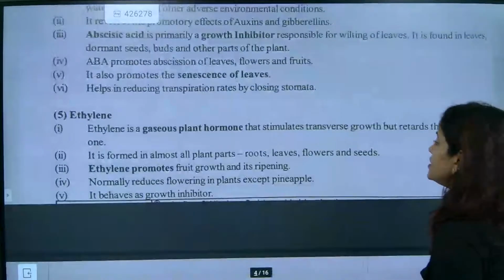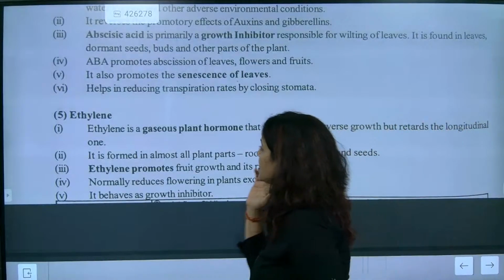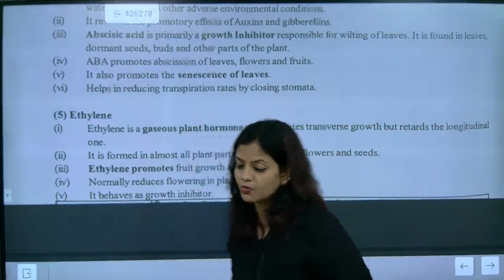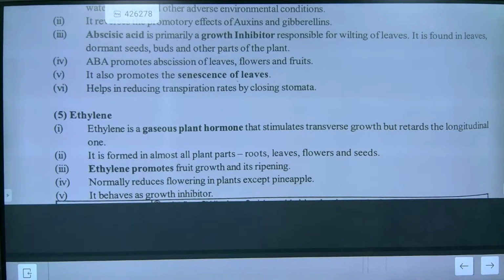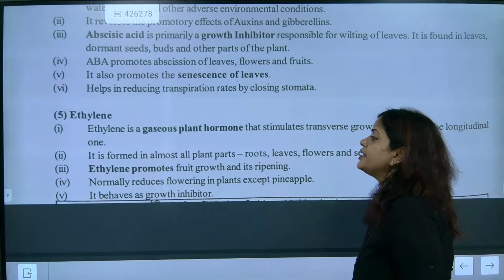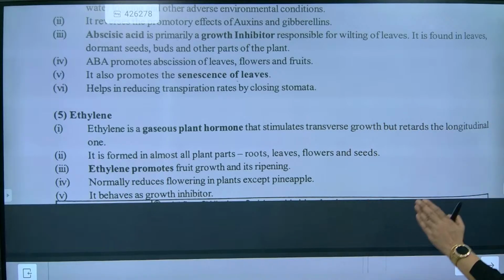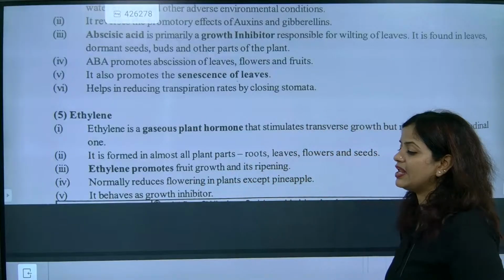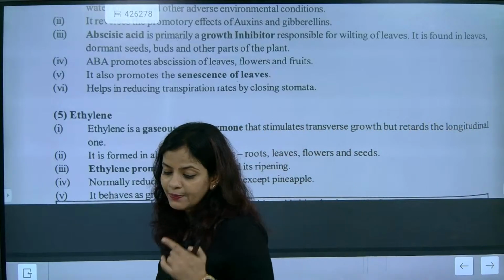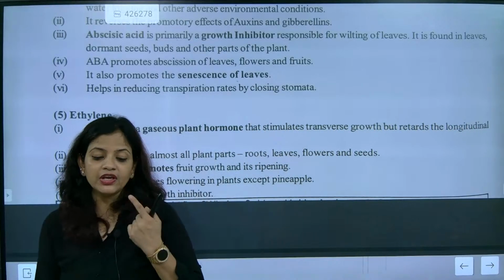Now, ethylene is also one of these. Ethylene is the gaseous plant hormone. You must remember that it stimulates transverse growth but retards the longitudinal one. It is found in all plant parts: root, leaf, flowers, and seed. Ethylene promotes fruit growth and its ripening. I told you, one inhibits growth and one is giving growth. Understood?